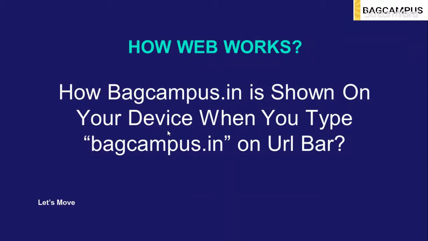When we type the backcampus.in URL in the bar, it gets redirected to the CDNs, and to the various parts of the web servers where the code is hosted, and it is reflected on your device.